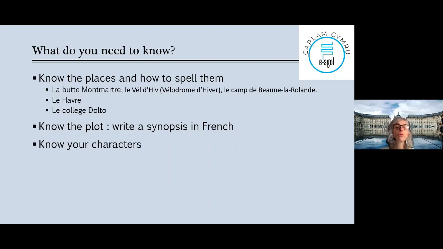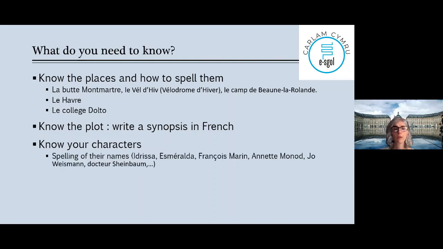So you need to know your characters. So I suppose you could do either a table or a map with their name, who they are, how old they are, their relationship with other characters, etc., etc. Okay, and an adjective about them. Okay, how would you describe them? What do you know about them? It's time now, if you have ideas in English, to look for them in French.